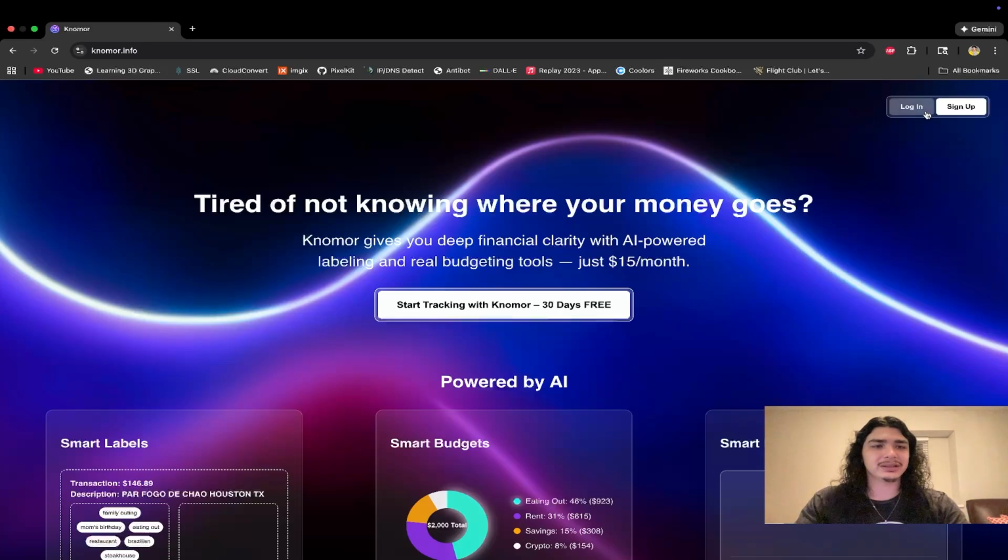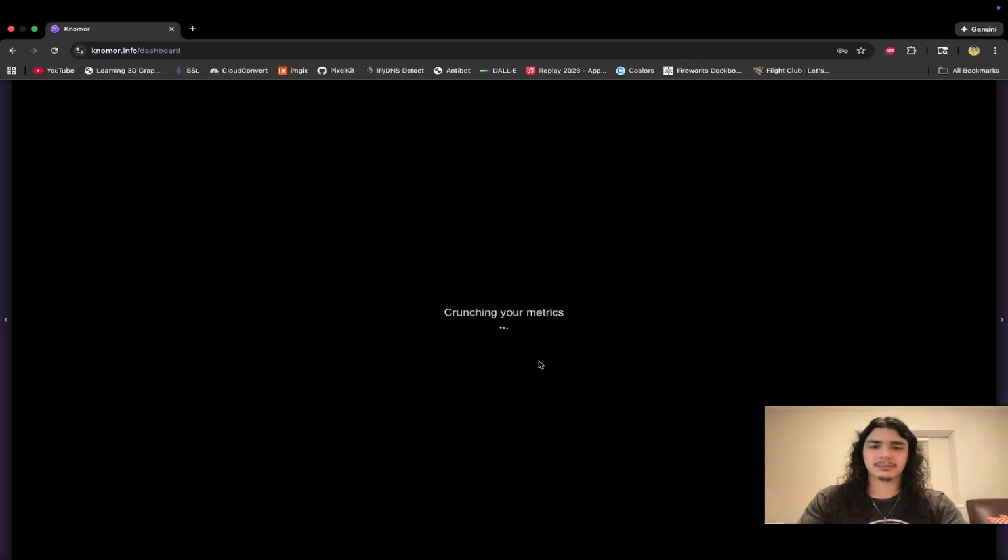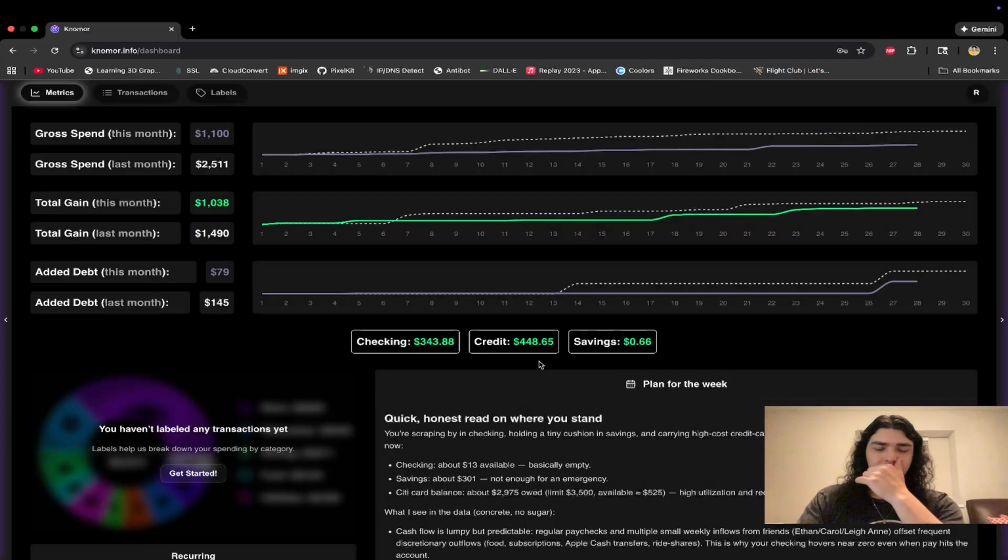So to get started, I'm gonna log in. Okay, so here you can see the main dashboard. This is just some sandboxed data that I have preloaded in here. You can see this person's kind of rebuilding their finances right now.